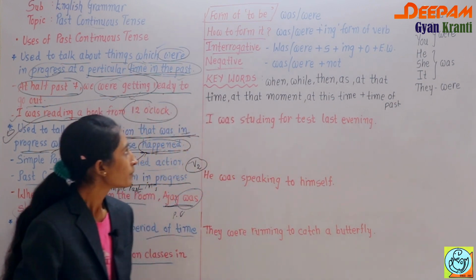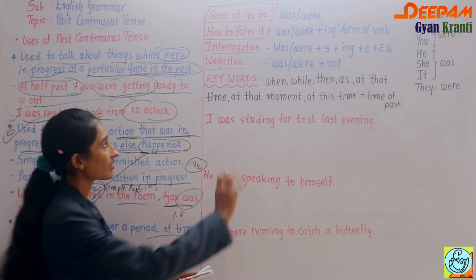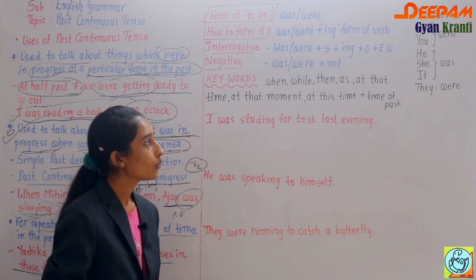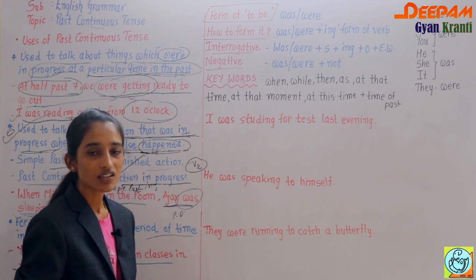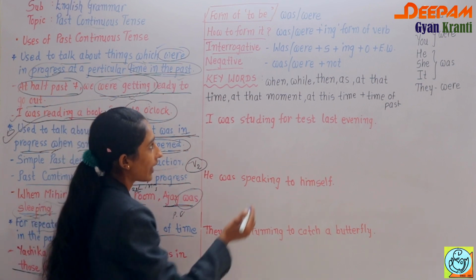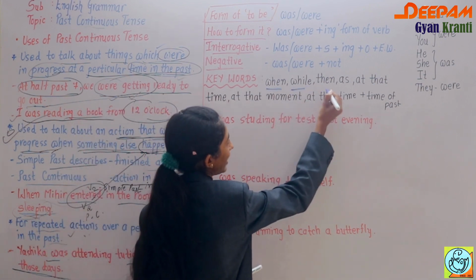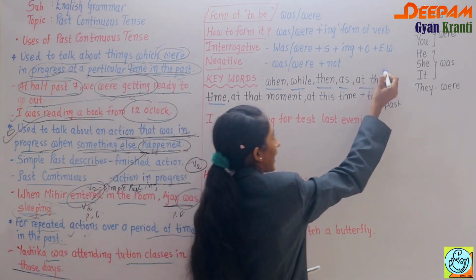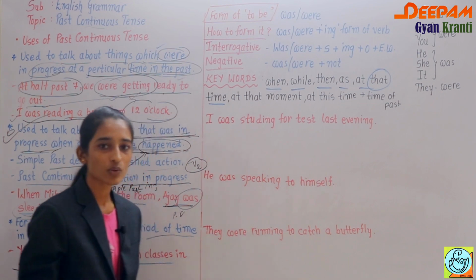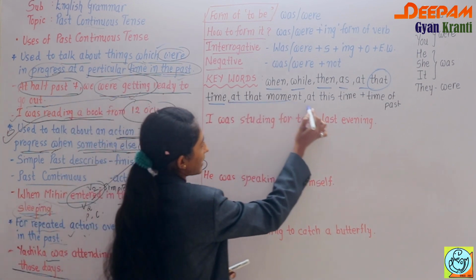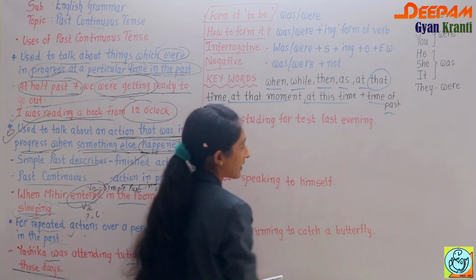So first of all, let's discuss the keywords of the past continuous tense. How can we know that a sentence belongs to past continuous tense? You have words like when, while, then, as, at that time. Then at that moment, at this time plus time of past.